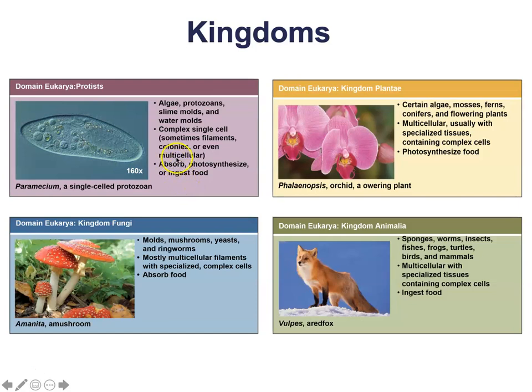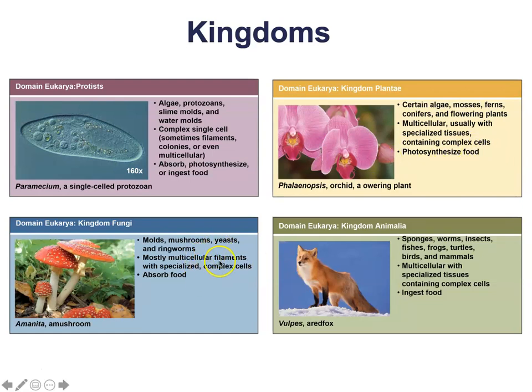On the other hand, the kingdom Plantae is going to be multicellular organisms. Things like algae, moss, ferns, conifers, flowering plants, these are going to always be multicellular, usually with specialized tissues, and they're going to obtain their energy from the environment by photosynthesizing their food.